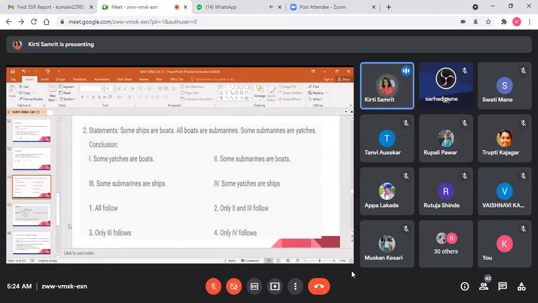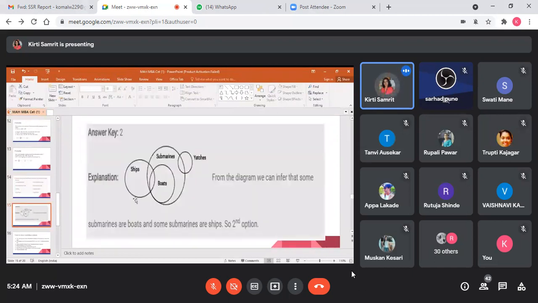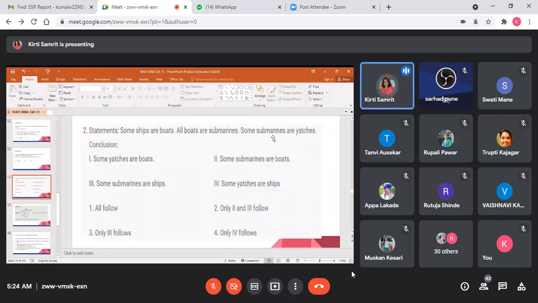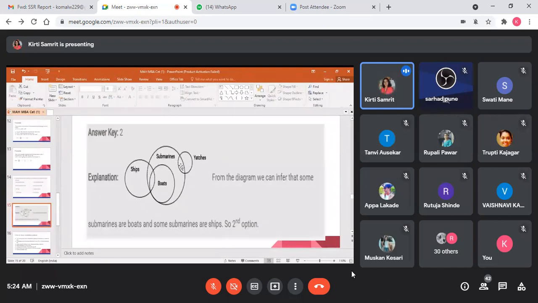Now some ships are boats. Some ships are boats, so you can draw this. In this way, we will draw the circle. Now what is given again? Some submarines are yachts. So here you don't have to cross the circle with ships and boats. Some submarines are yachts, so submarines are boats and some submarines are ships.